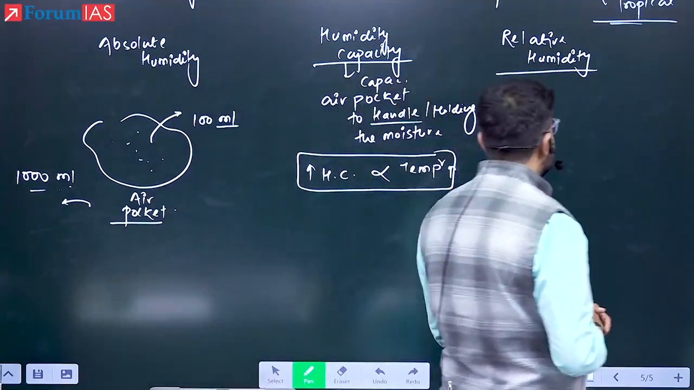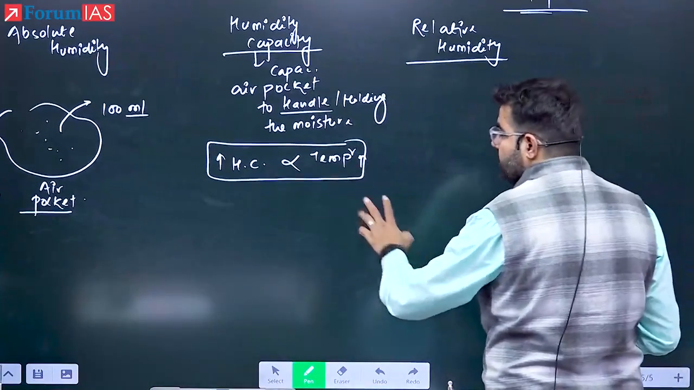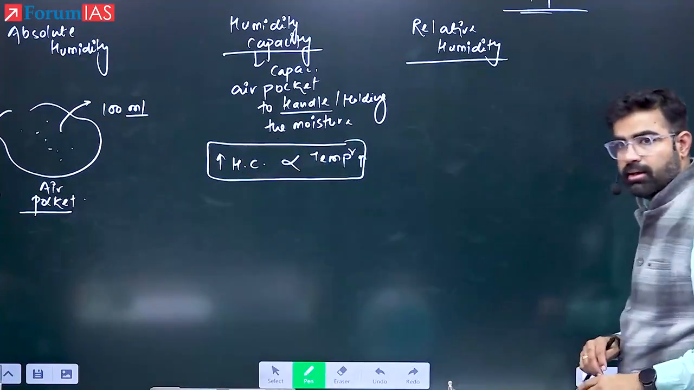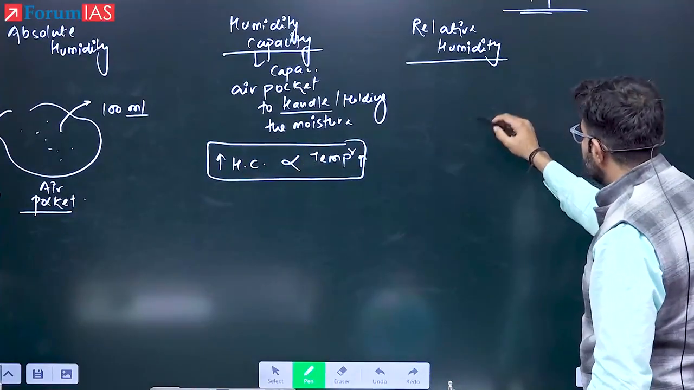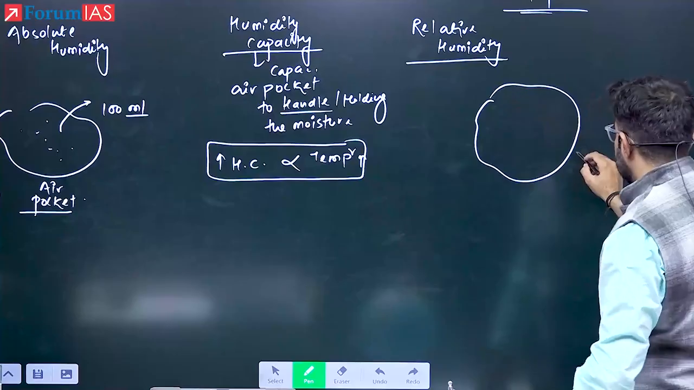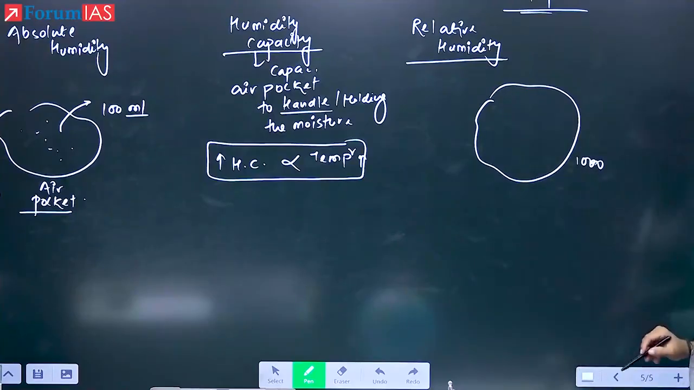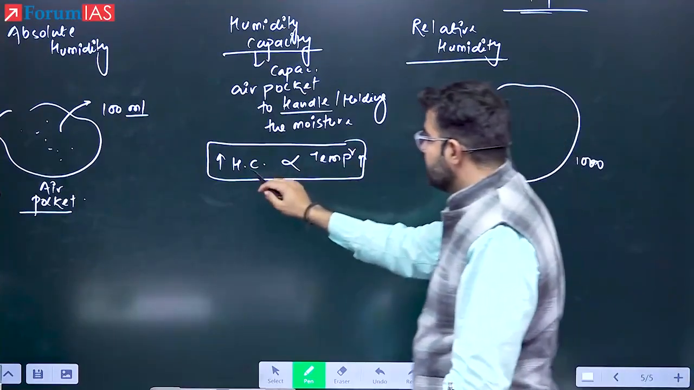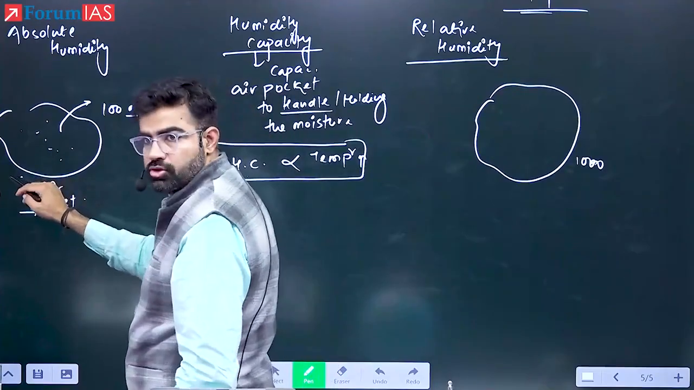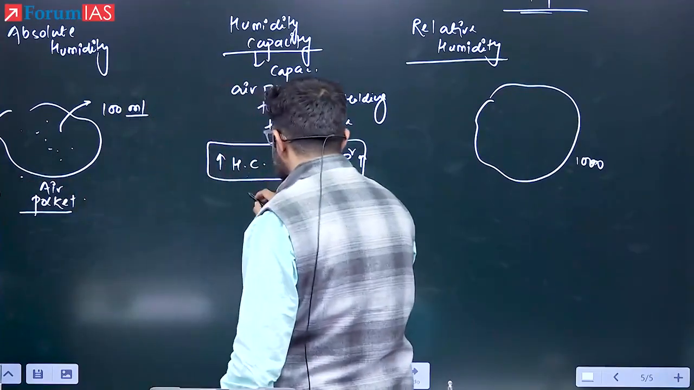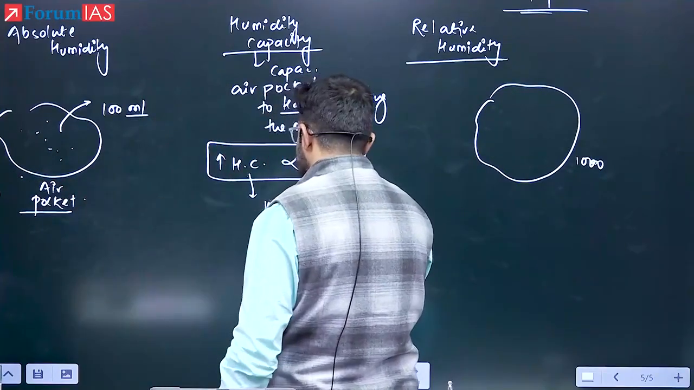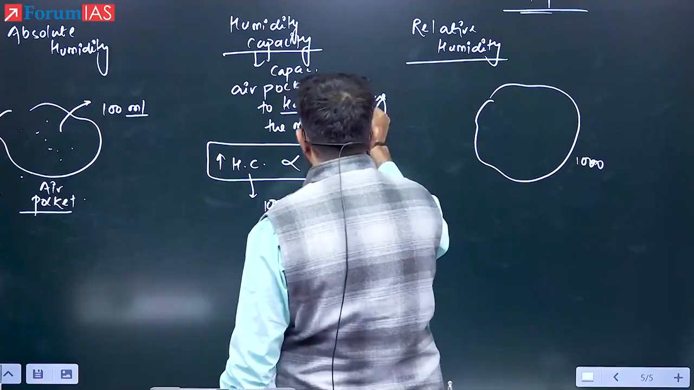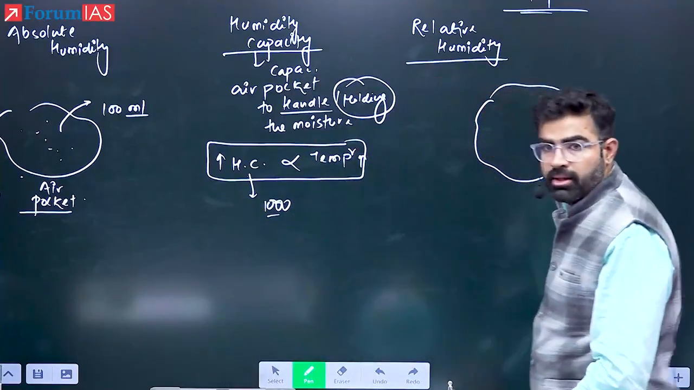Now say here, the third one. What is relative humidity? I will not go into the formula. Rather than that, we will derive this formula. So here, for example, suppose we had that air pocket. How much was the capacity? 1000 ml. It means, can I say this is nothing but humidity capacity? Yes or no? With our example, this was the humidity capacity. It means how much maximum it can hold.